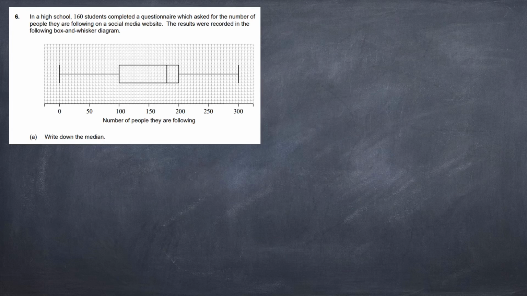In a high school, 160 students completed a questionnaire which asked for the number of people they are following on a social media website. The results were recorded in the following box and whisker diagram. So this is the box and whisker diagram that we need to follow here, and here we need to find out the median.